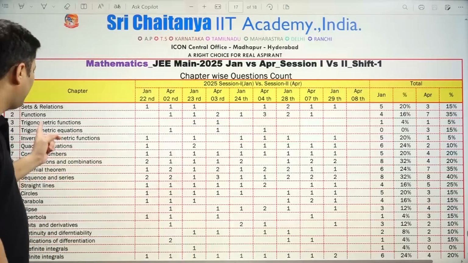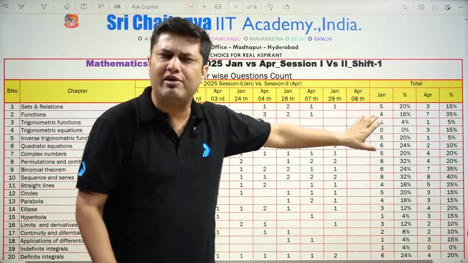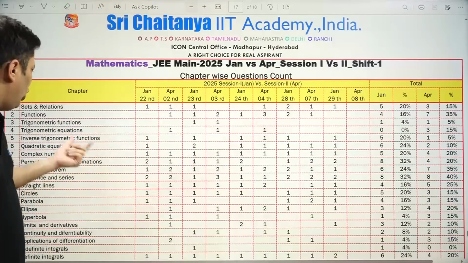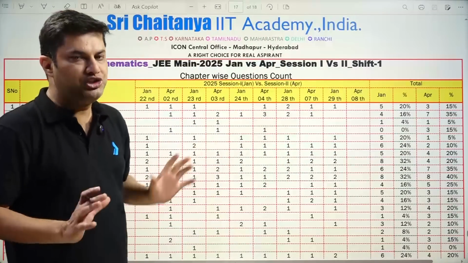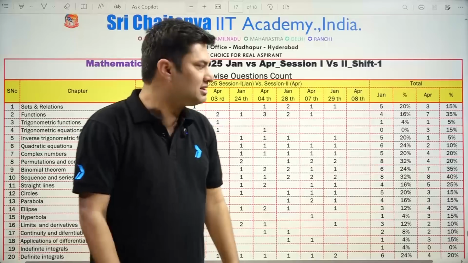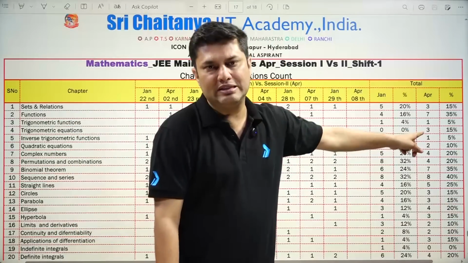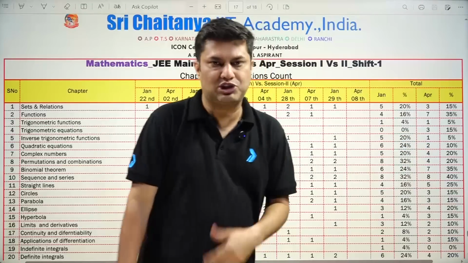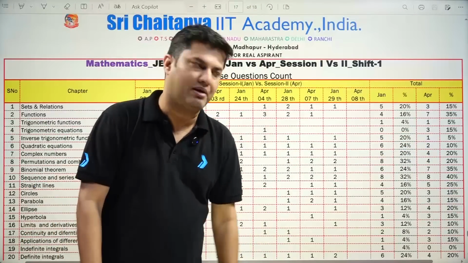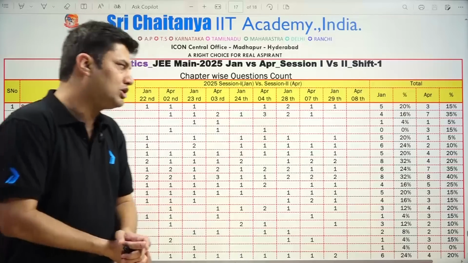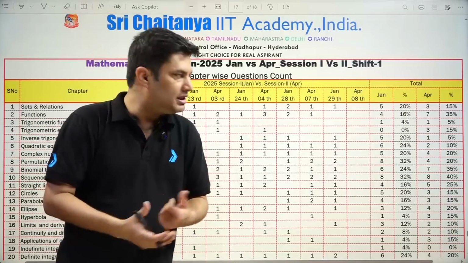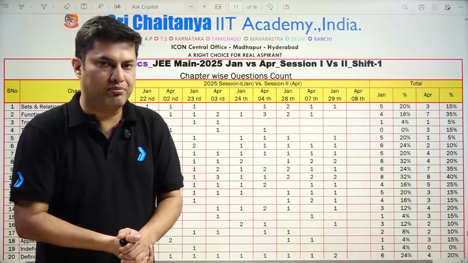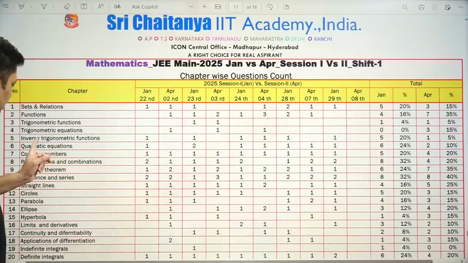Okay, now let's come to trigonometric functions. Trigonometric functions is a very low weightage chapter. You can see in January also, April also, only 1 question was there, and trigonometric equations is actually out of syllabus. In January NTA followed the syllabus very strictly, but in April you can see 3 questions which are out of syllabus. So 3 questions were definitely asked from trigonometric equations, though it is out of syllabus. I don't know why they asked, but for the students preparing for next year 2026, you have to keep this in mind that NTA can ask questions from trigonometric equations. Okay, let's focus on the next chapter.